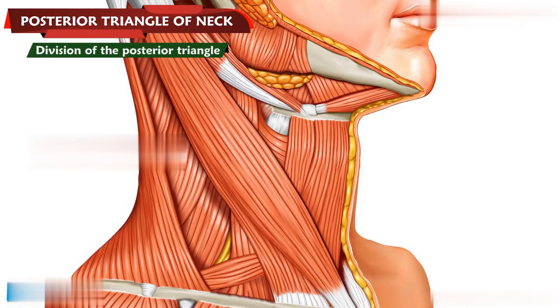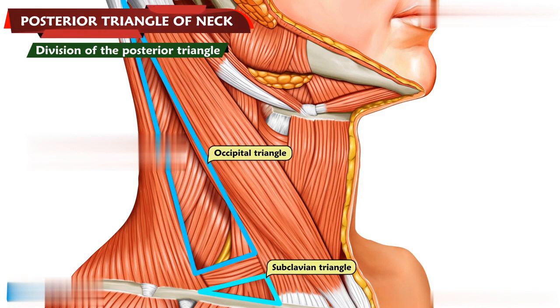Division of the posterior triangle. It is subdivided by the inferior belly of the omohyoid muscle into a large upper part called the occipital triangle and a smaller lower part called the supraclavicular or the subclavian triangle.